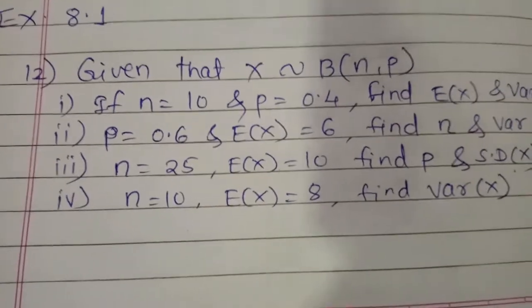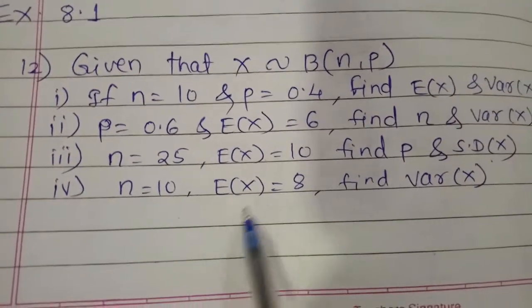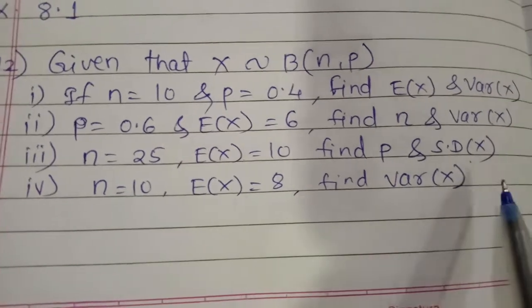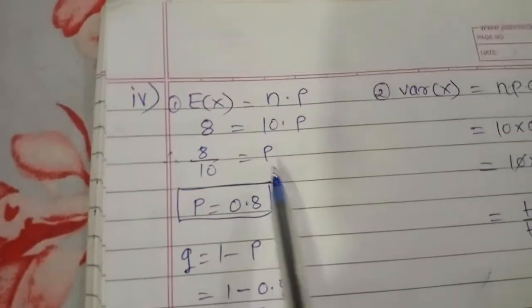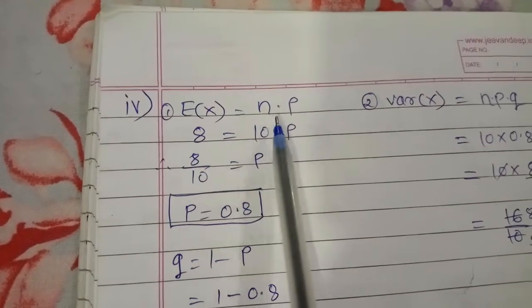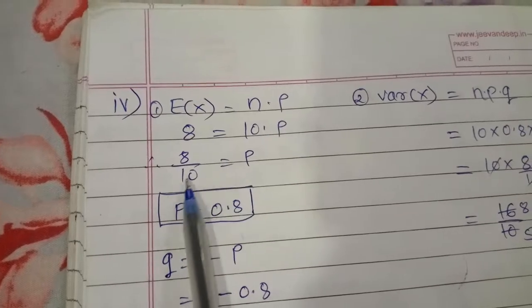And now the last example. Here we are given that n is equal to 10. See the fourth example, E of x is equal to 8, and we have to find the variance. So here we are given E of x, which is 8, and n is 10. So p is 8 upon 10, so p is 0.8.